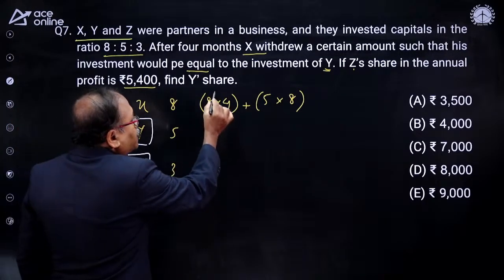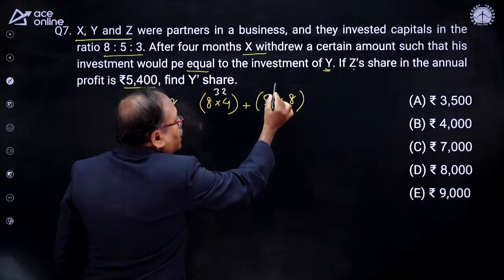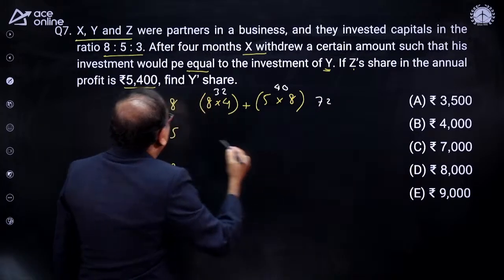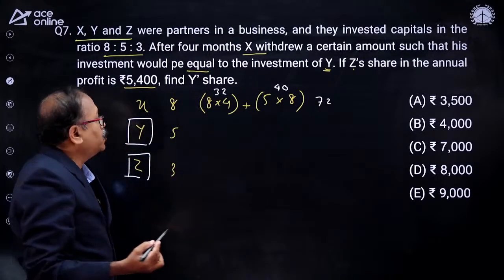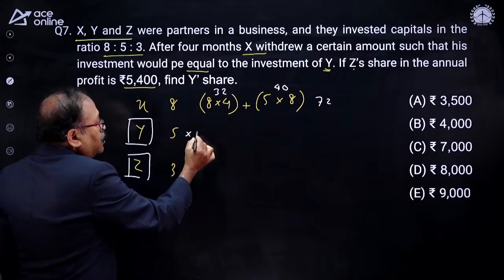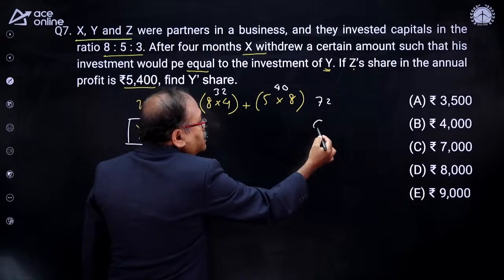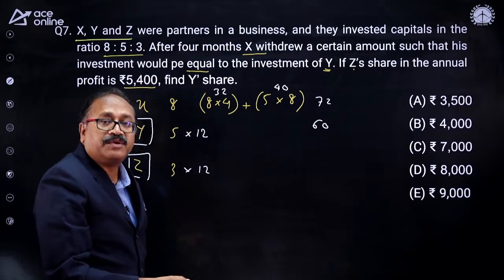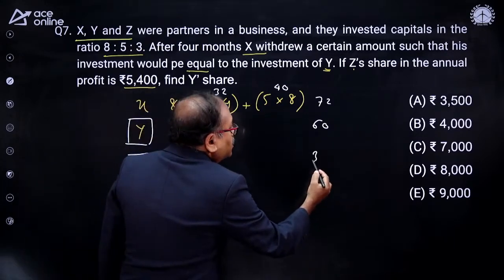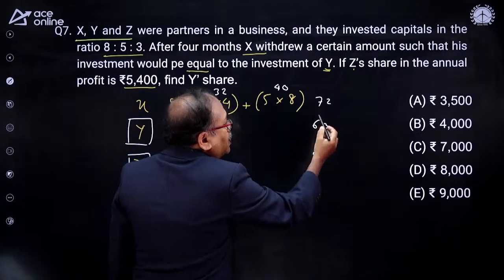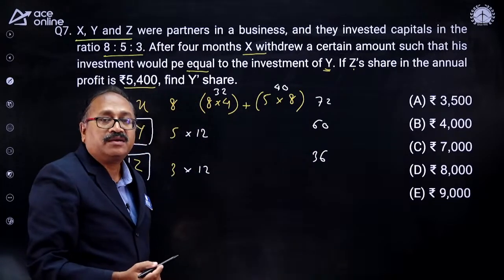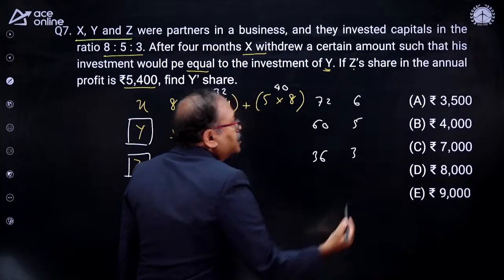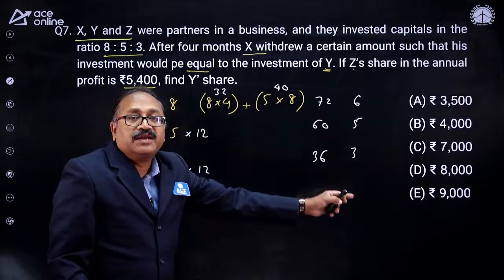Here you know that 8 4 is 32 and here 5 8 is 40. So the total is 72. So here I get 72 as the cumulative capital of X. What about Y? I'll multiply this by 12. So I get this as 60. I multiply this by 12 because they had the same capital for 12 months. So 12 into 3, that is 36. So if I take out the ratio, I notice that these numbers are getting cancelled by 12. So 12 6 is 72 and 12 5 is 60 and 12 3 is 36. This is their profit and loss ratio.